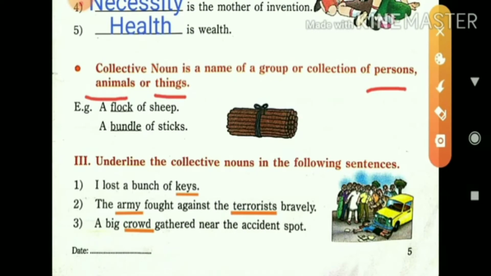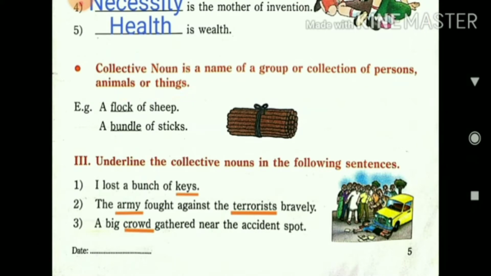It means that when more than two people are there, themselves a group, or more than two animals or objects are there, we call that a collective noun. Let us go through examples, then you will know about it.